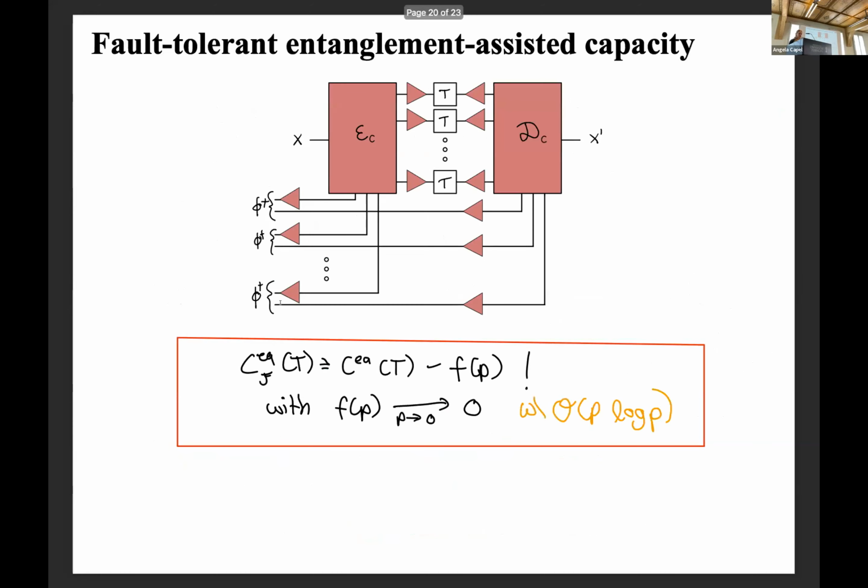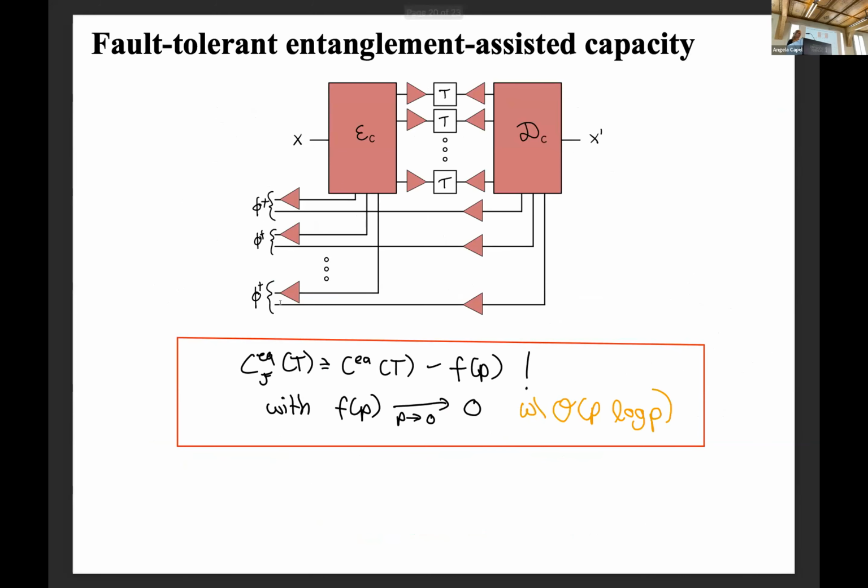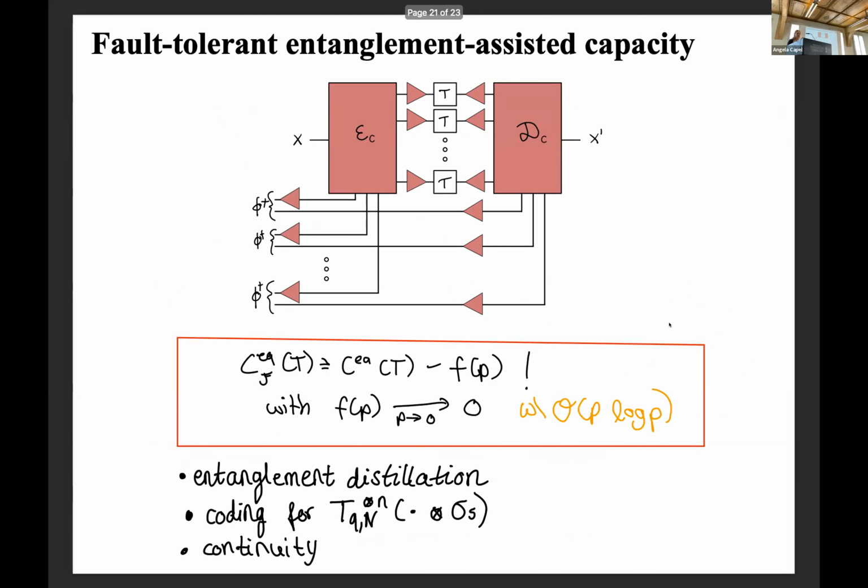Okay, so that's the other big difficulty, but together these difficulties can be overcome through the entanglement distillation and this post-selection technique to arrive at an achievable rate that is only reduced by some function of p, and this function has to do with the entanglement distillation.